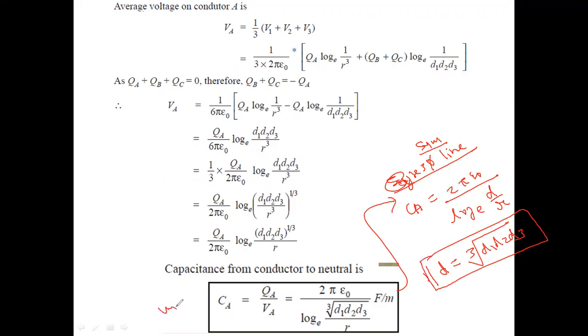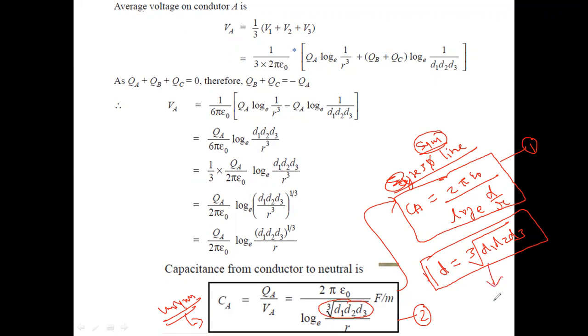This is the unsymmetrical configuration formula, and this is the formula calculated in the previous case, that is for the symmetrical configuration. So it is observed that formula number 1 and formula number 2 are the same only when we put d in place of the cubic root of d1 d2 d3.